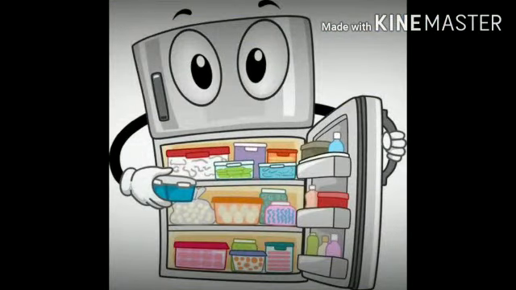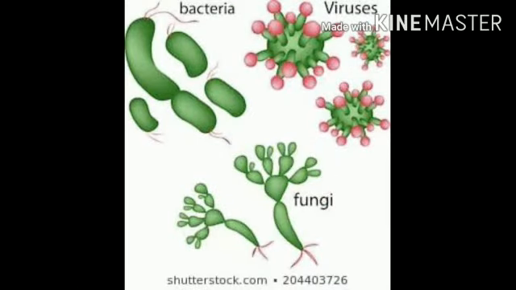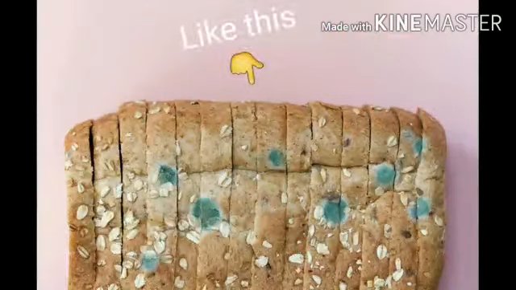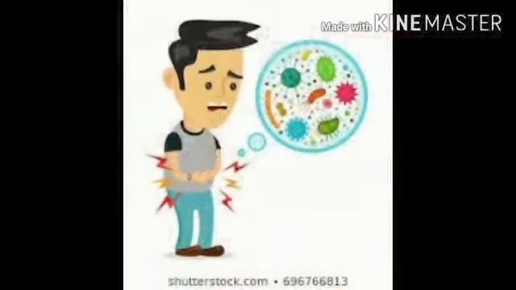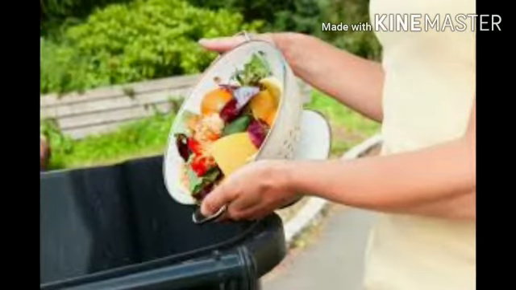Children, you should know that preservation of food is very necessary. Why? Because the microorganisms, like certain bacteria and fungi, make our food go bad. Food gets spoiled. And if we consume such spoiled food, it will lead to food poisoning. Moreover, it causes wastage of food. So, in order to prevent the food from spoilage, food preservation is very important.